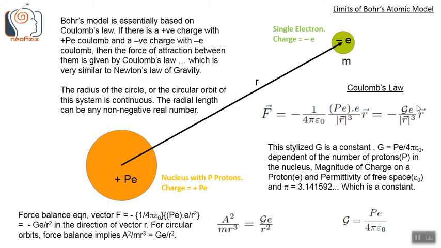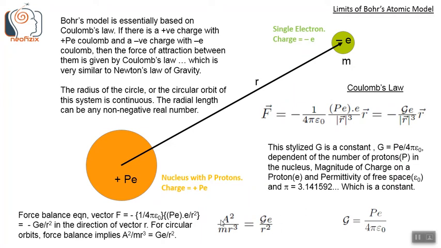And this is equal to minus Ge by R cubed into vector R, or minus Ge by R squared in the direction of vector R. For circular orbits, the force balance equation implies A squared by m R cubed equals Ge by R squared, where A is the angular momentum, and this equation gives the relationship between radius and angular momentum. Rest of the things are constant.